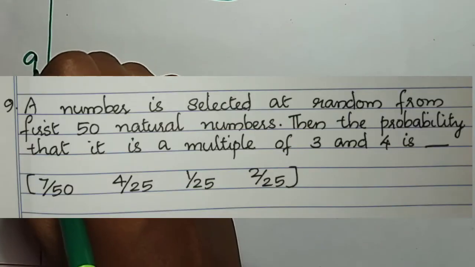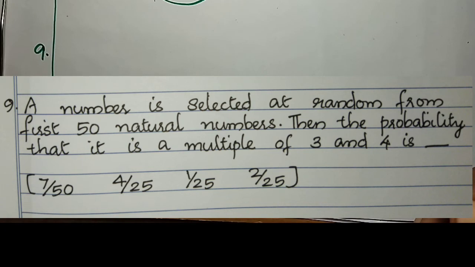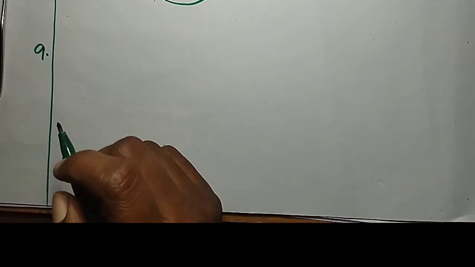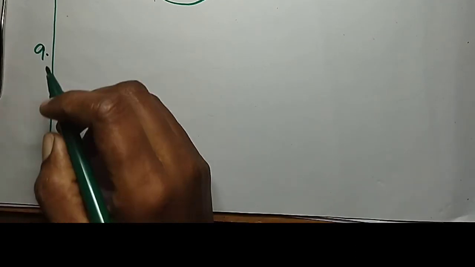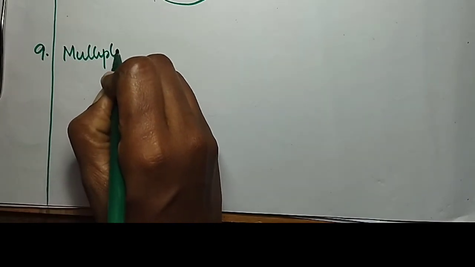Ninth question. A number is selected at random from first 50 natural numbers. Then the probability that it is a multiple of 3 and 4 is dash. So the numbers from 1 to 50 should be considered. Then multiples of 3.